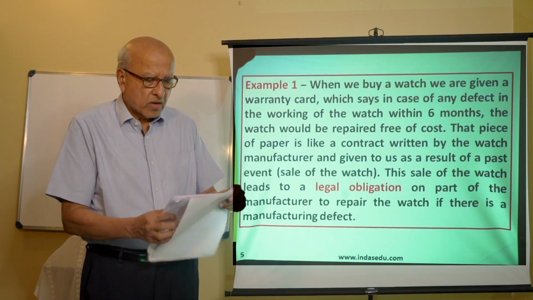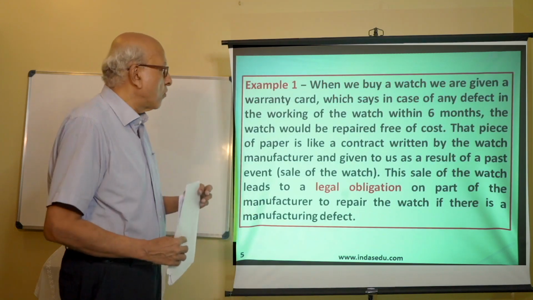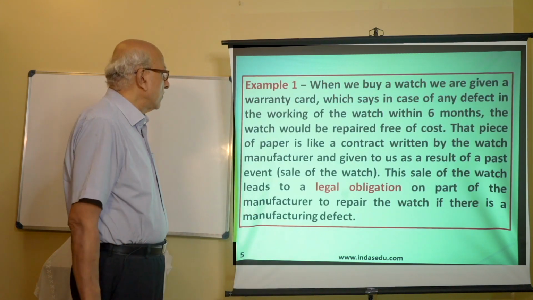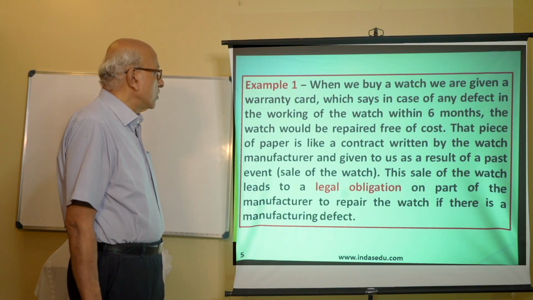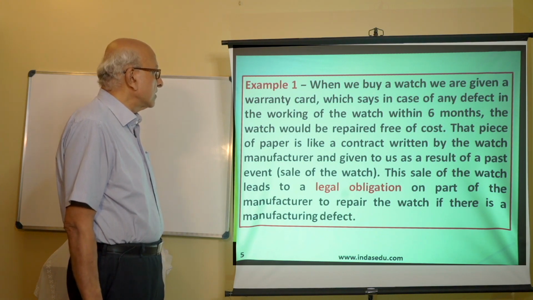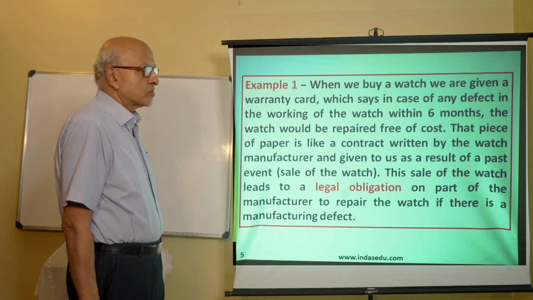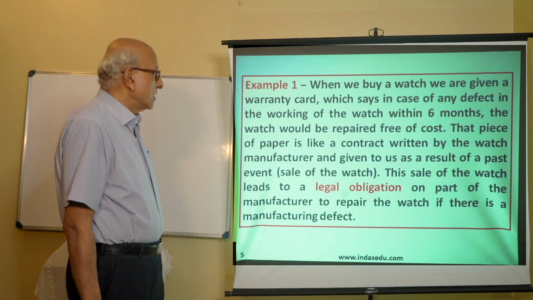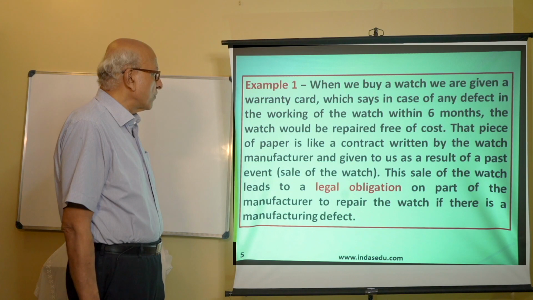Next, when we buy a watch, we are given a warranty card which says in case of any defect in the working of the watch within 6 months, the watch would be repaired free of cost. That piece of paper is like a contract written by the watch manufacturer and given to us as a result of a past event, sale of the watch.